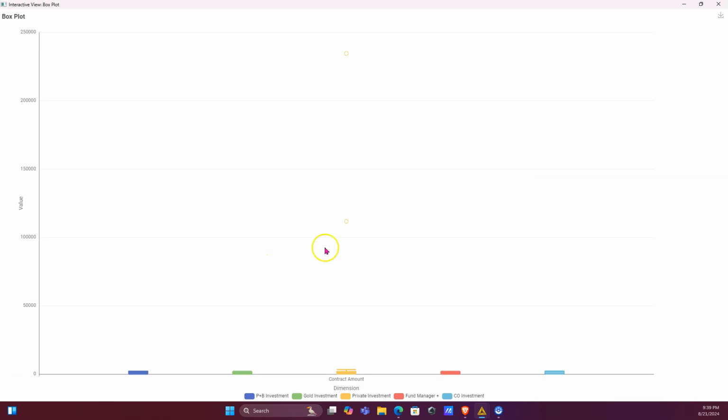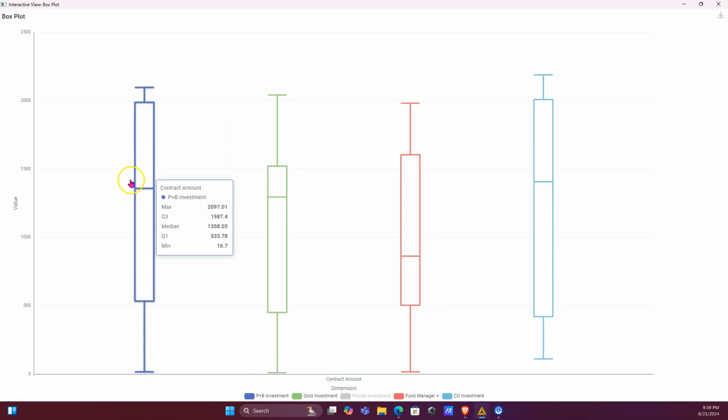In a nutshell, actually, let me unselect the one which is very high so you can see the others. But in a nutshell, the box is like 50% of our data. This is the max, this is the min, and any dots that are above the whiskers or below are an outlier. Here we don't see any of those.